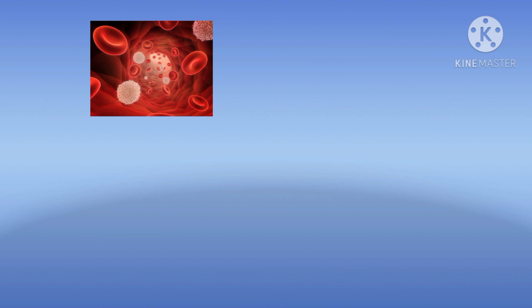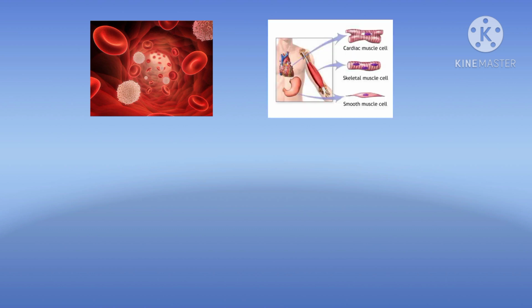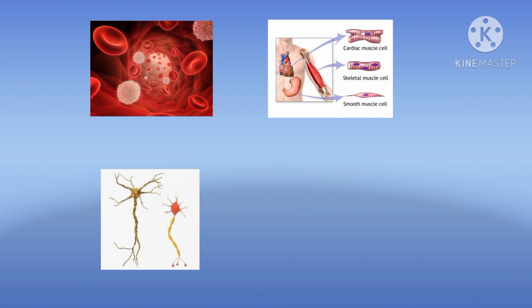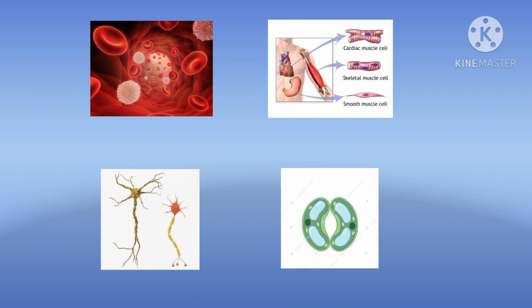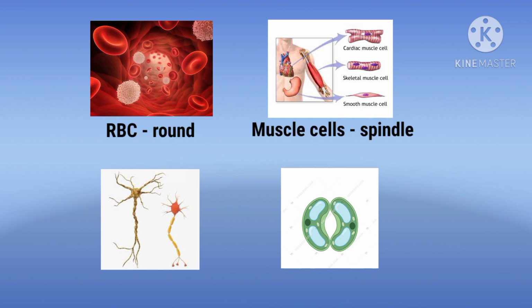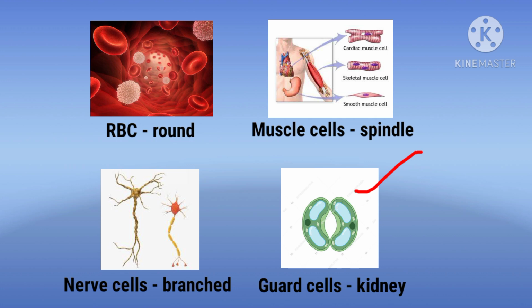As the single-celled amoeba and WBC can change their shape, on the other hand, some cells have a definite shape. For example, the RBC, that is red blood cells, muscle cells, nerve cells, guard cells, etc. The red blood cells are rounded, the muscle cells are spindle shaped, the nerve cells are branched. And what do you mean by guard cells? Guard cells are nothing but the pair of curved cells that surround the stoma. These guard cells that surround the stoma in a leaf are kidney shaped. And these shapes of the cells are related to the functions they perform.